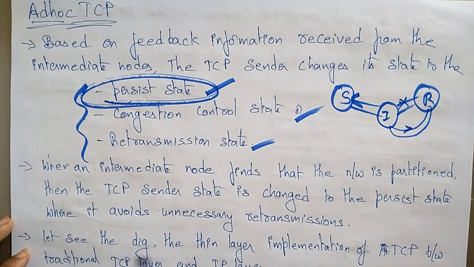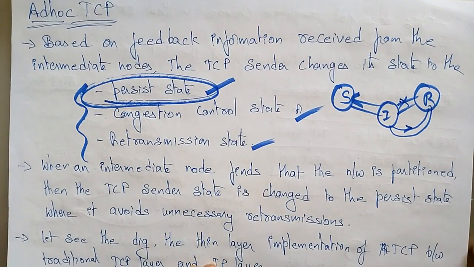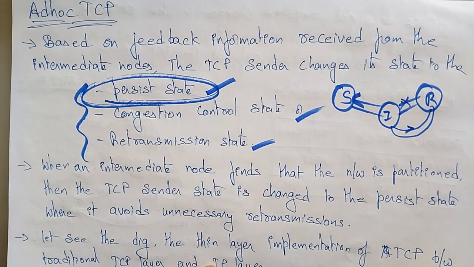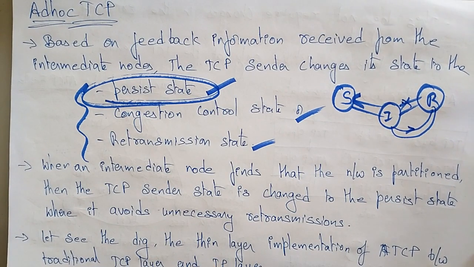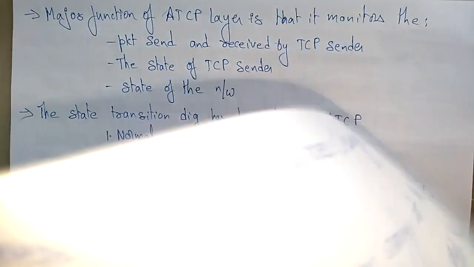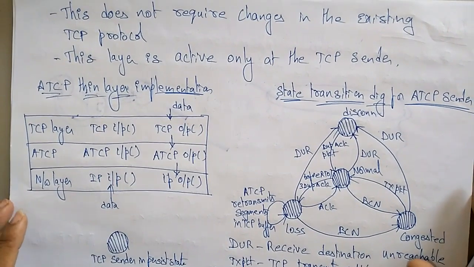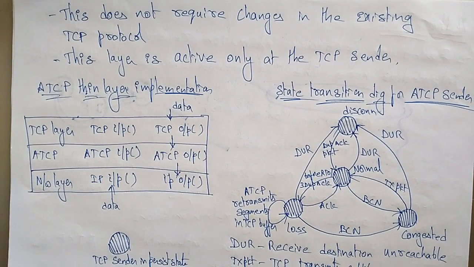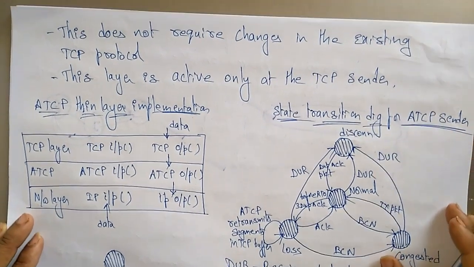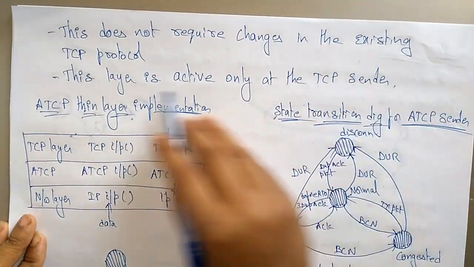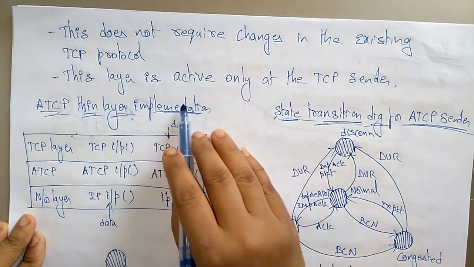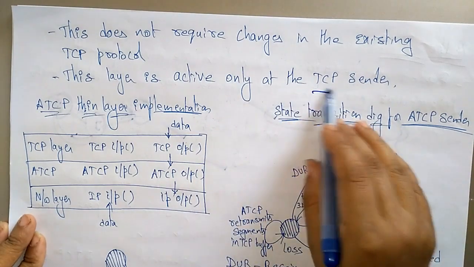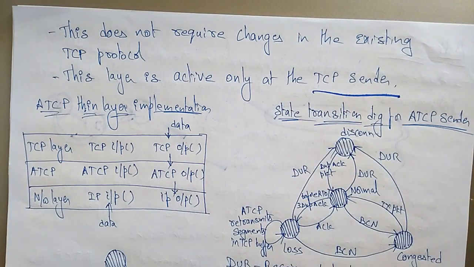So let us see the diagram, the thin layer implementation of ad hoc transport TCP layer between the traditional TCP layer and the IP layer. You already know that the IP layer is present in the network layer. This is a lower layer. This does not require changes in the existing TCP protocol, and this layer is active only at the TCP sender. The thin layer will be active. The ad hoc transport control protocol layer will be active only at the TCP layer.